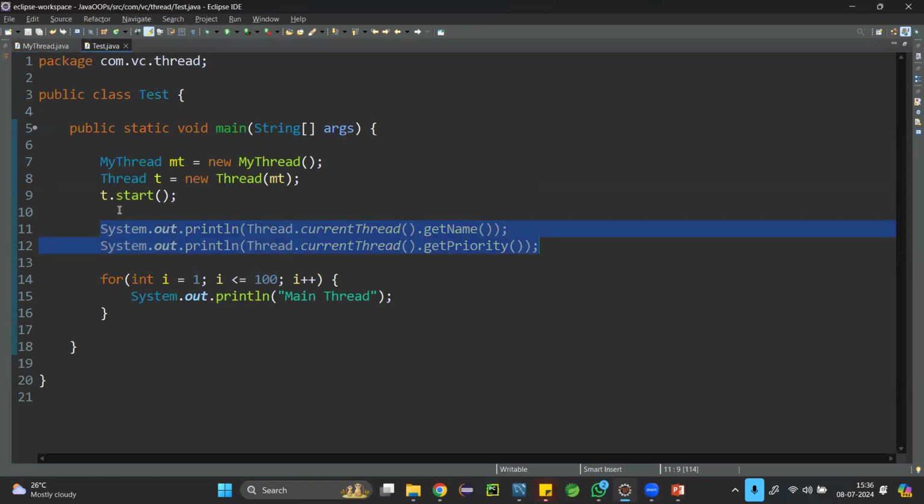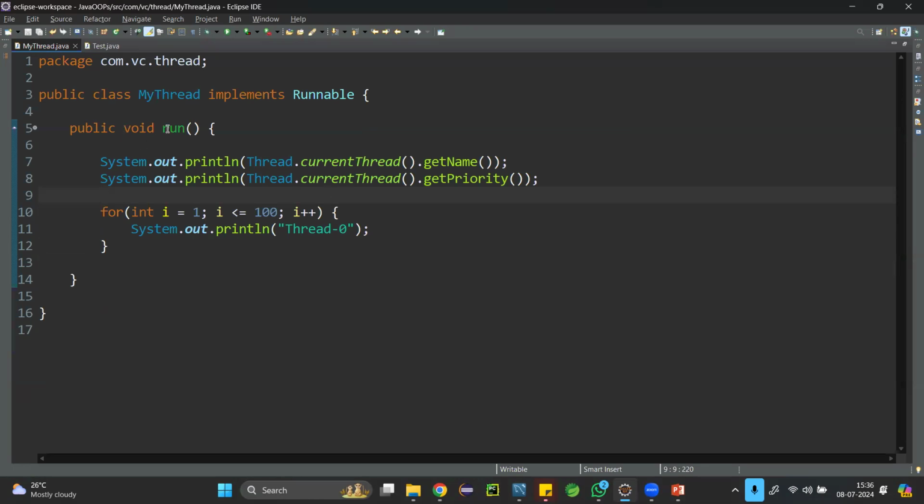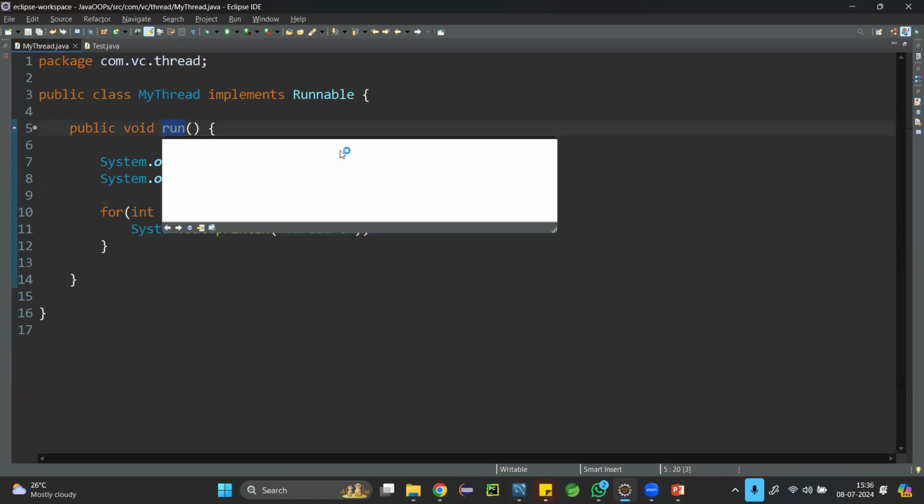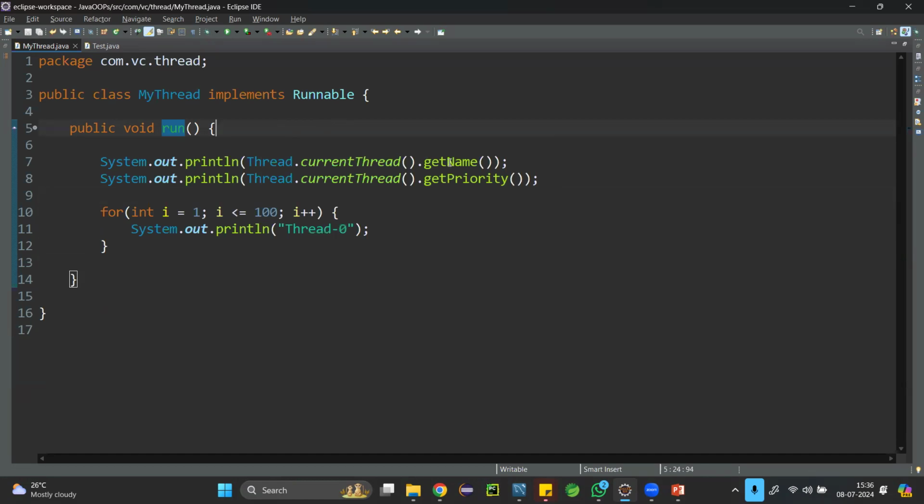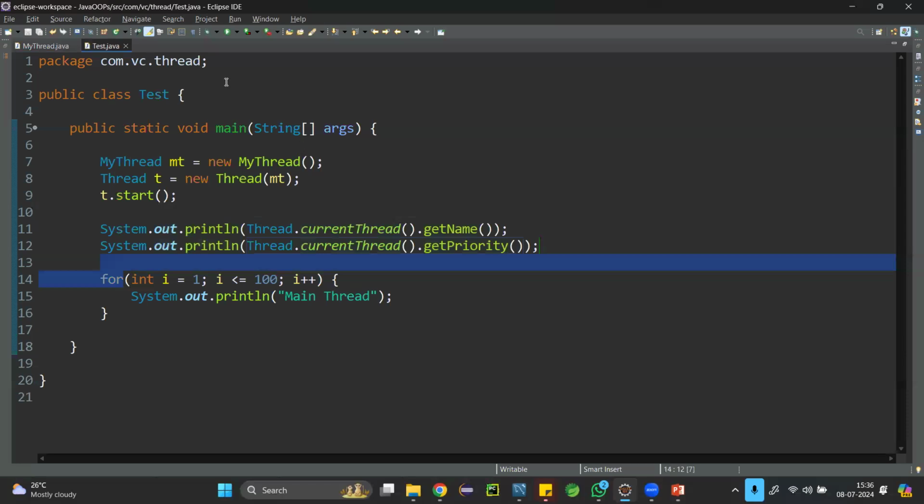So here inside main method I have written get name and get priority. And inside this child thread also, inside run method, that means the child thread is executing this one. So there also I'm getting the name and priority of the thread who is executing this code. Yeah. So now let us save it back to this main method and run this code.